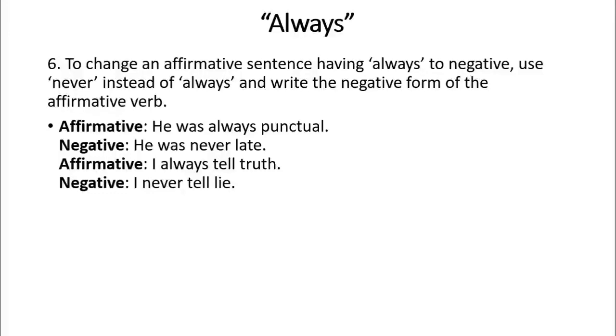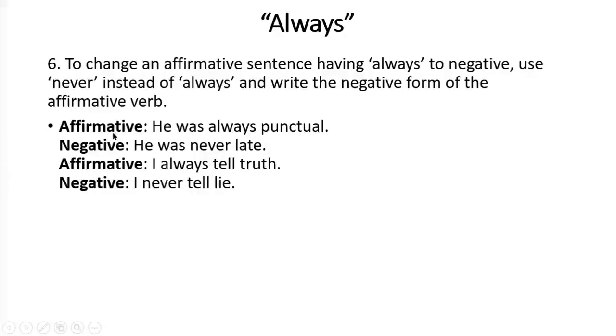So dear boys, now let's read what is written here. To change an affirmative sentence having always from affirmative to negative, use never instead of always and write the negative form of the affirmative verb. So here we have some examples.